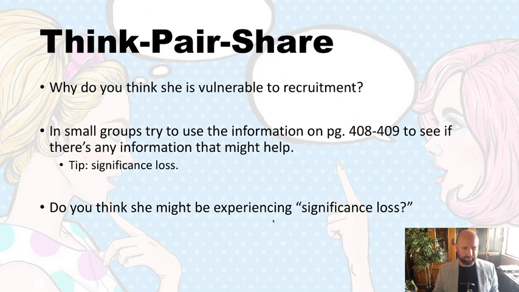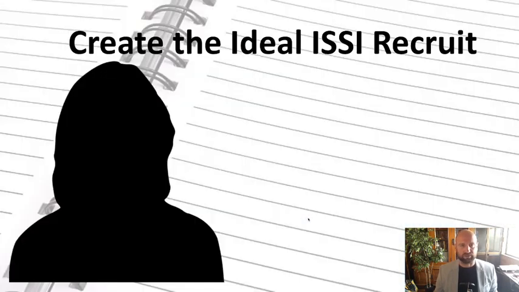But it may or may not. I don't think she's a strong case, perhaps, for significance loss. But it's just a good video to show a real life example of how this type of recruitment is trying to happen. Now, I hope this isn't a controversial activity, but I've developed this recently, and I really like it when we're looking at risk factors for particular things. So students create a silhouette, or they create an image, and they want to create the ideal ISIS recruit, and that should say ISIS. I'll change that spelling.